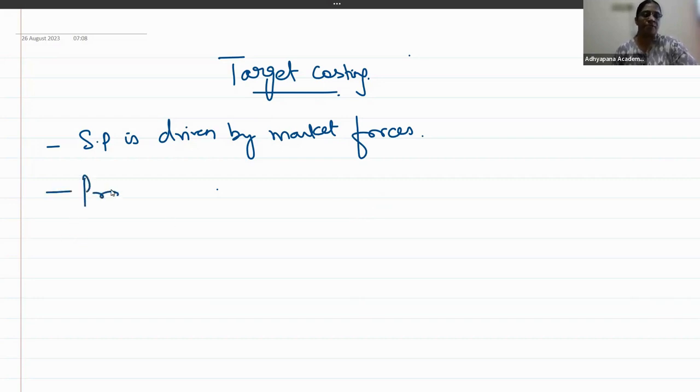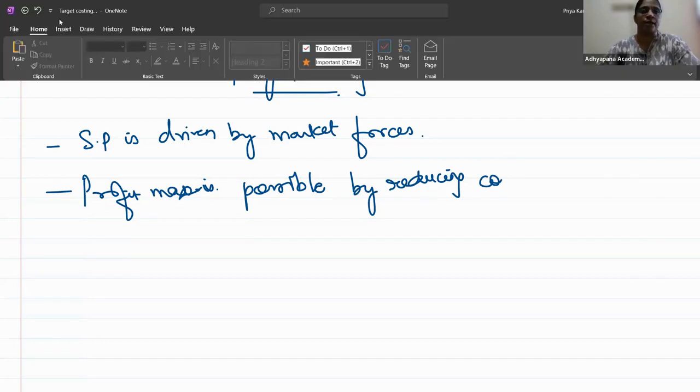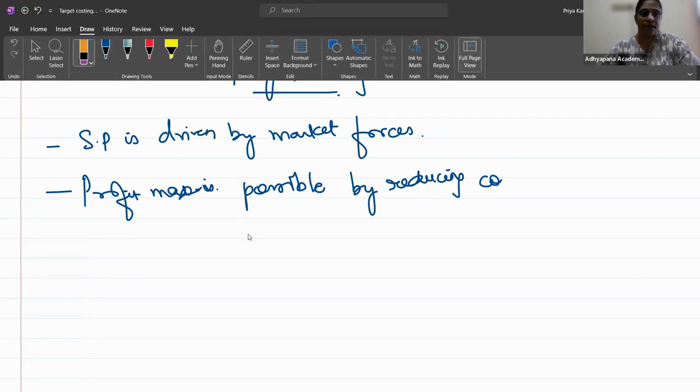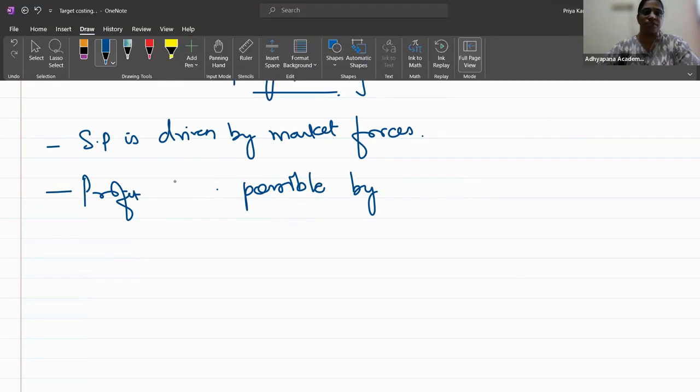So, profit maximization is possible by reducing cost. First is controlling cost. First you have to control, then only you will take measures to reduce.